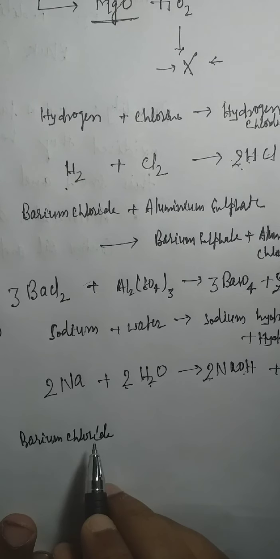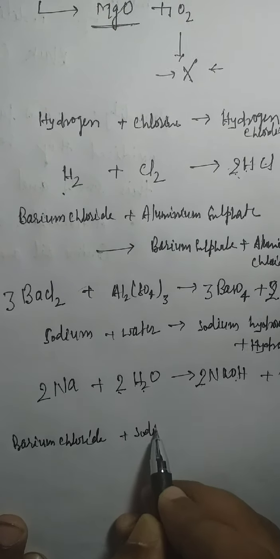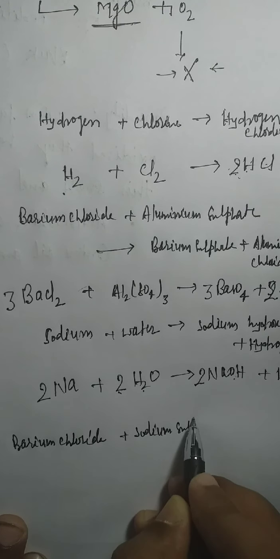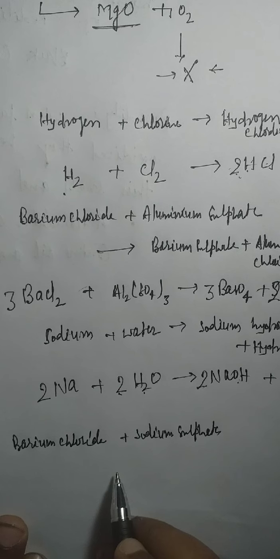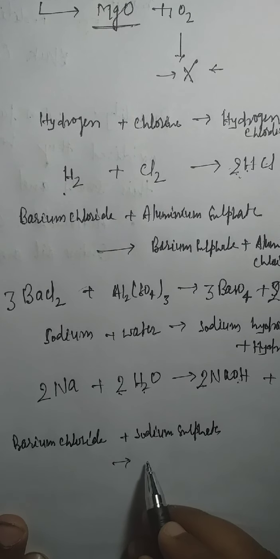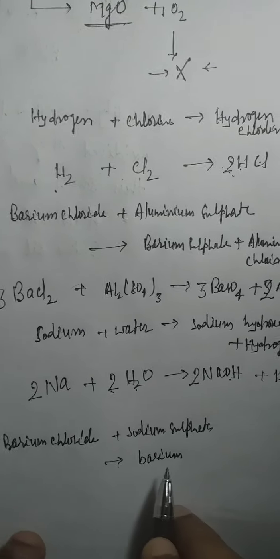So barium chloride and sodium sulfate react in water and form insoluble barium sulfate. Insoluble means it must be a solid state substance. So barium sulfate, it is quite an easy displacement reaction.